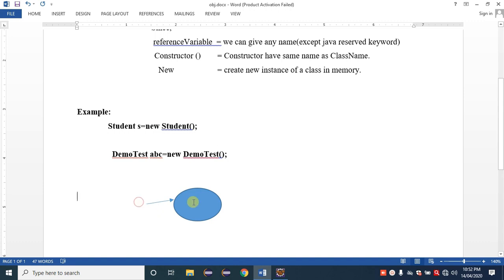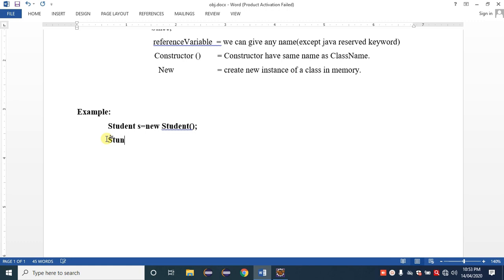So my question here is whether it is possible to create two or many objects for the same class. Yes, for a single class we can make any number of objects. Student s is equal to new Student. We have the Student class with us.